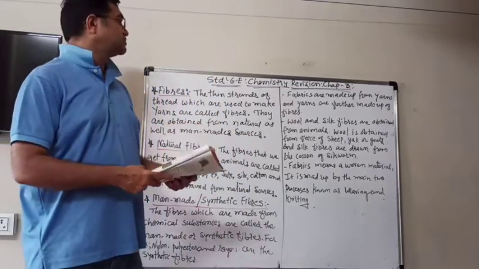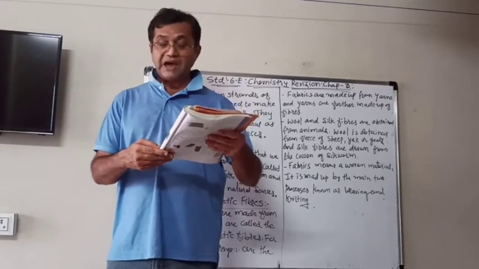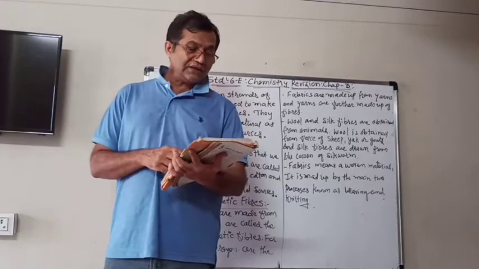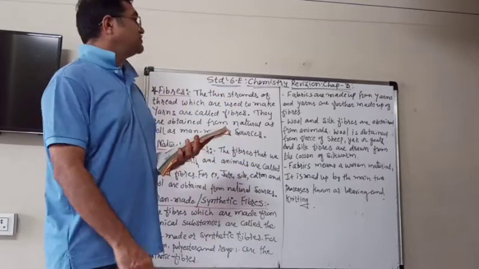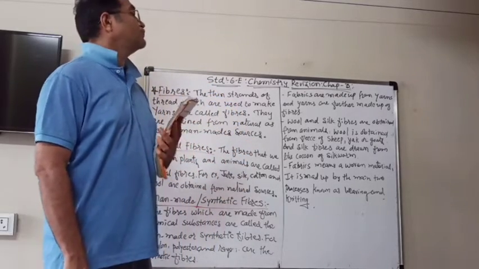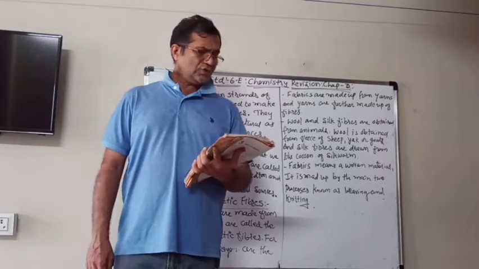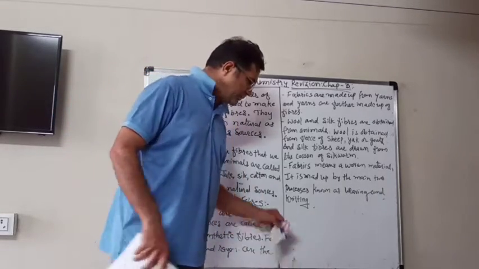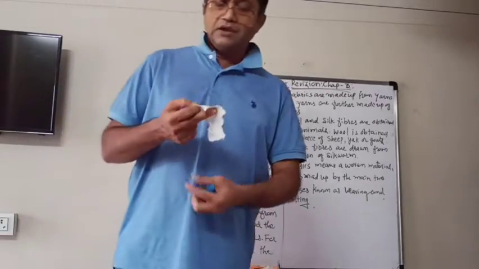So the clothes, fabrics, are made up of yarns, and yarns are further made up of other materials which are known as fibers. Now I am going to show you the different types of material. This is the cotton material.